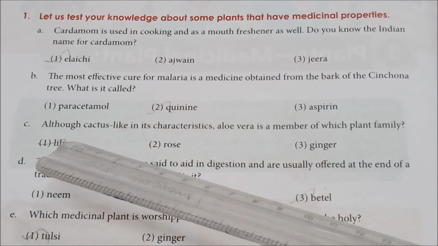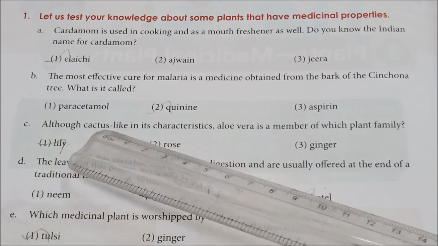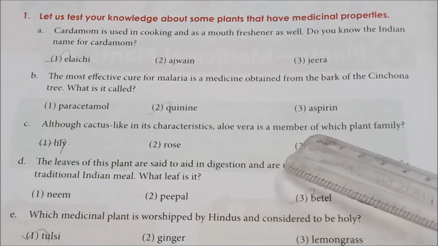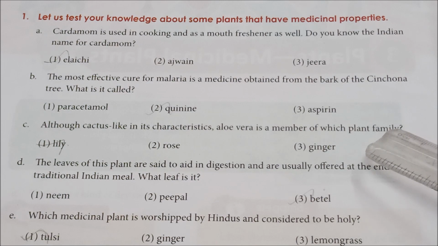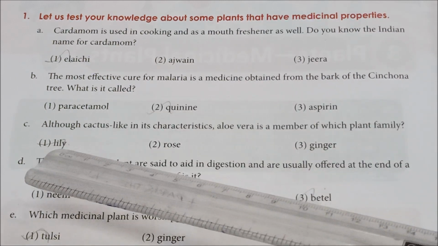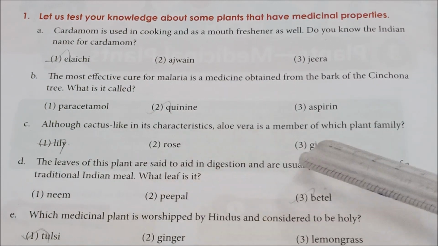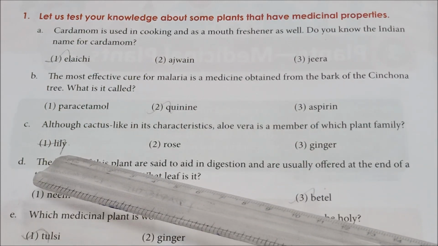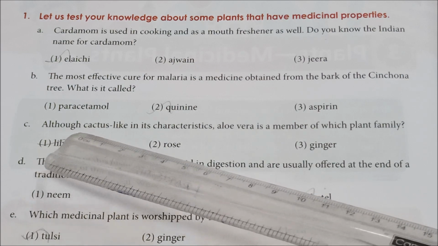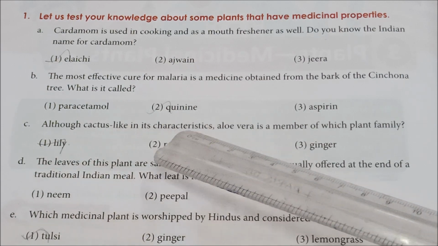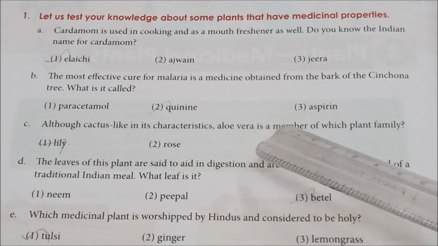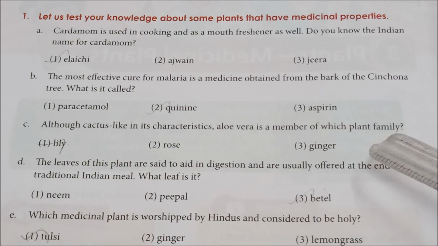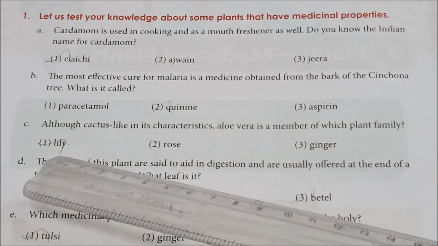See the next question. Although cactus-like in its characteristics, aloe vera is a member of which plant family? Here the options are lily, rose and ginger. The correct answer is lily. See the question again: although cactus-like in its characters, aloe vera is a member of which plant family? The correct answer here is lily.